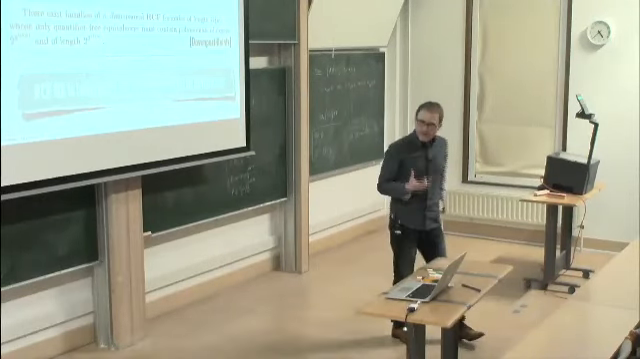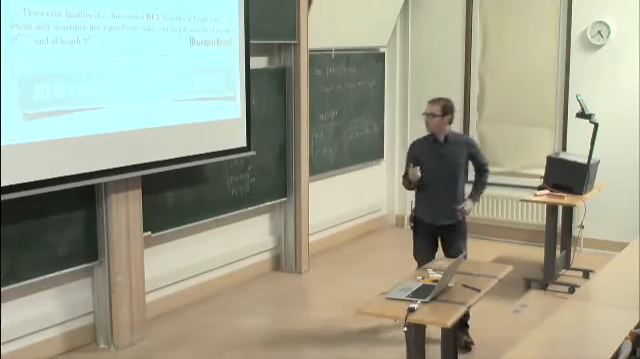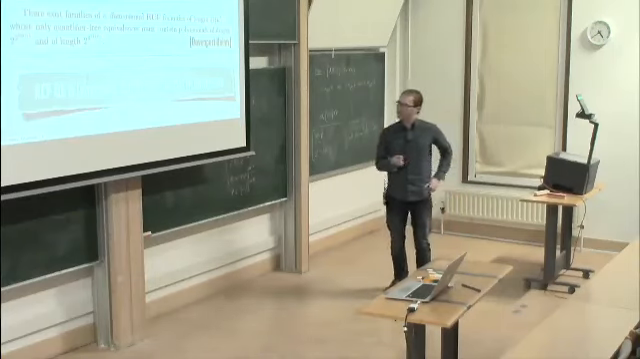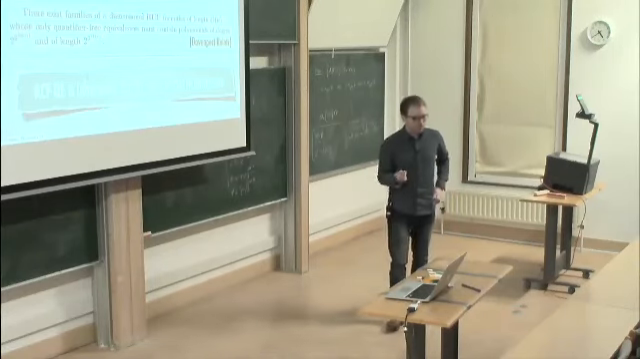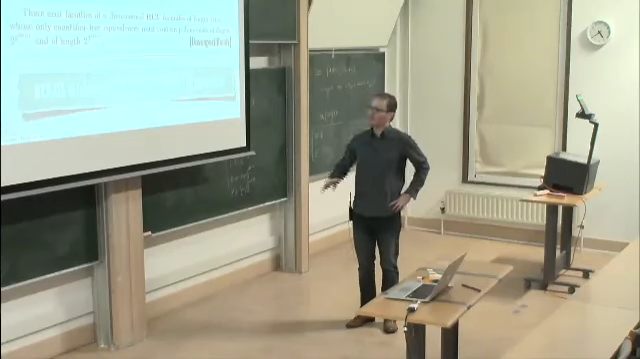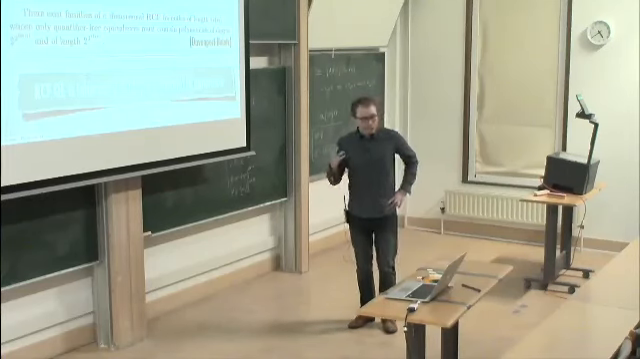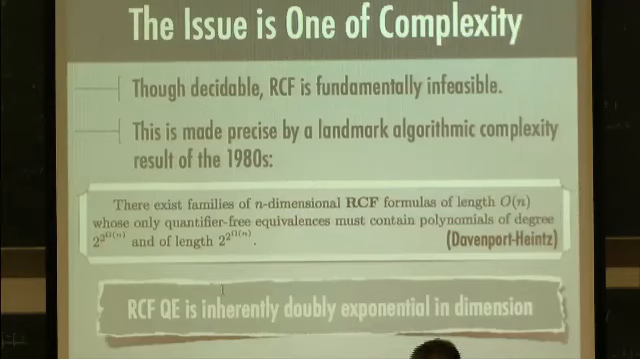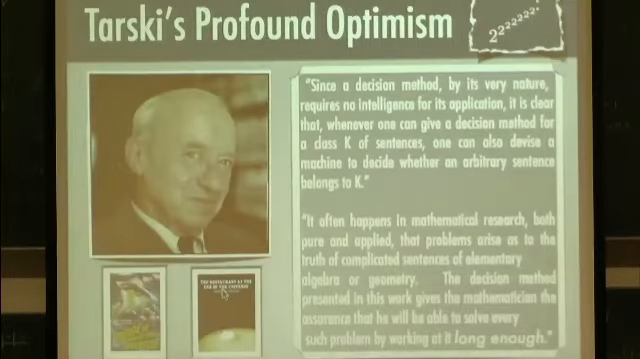So what we get out of this is that real quantifier elimination over real closed fields is inherently doubly exponential in dimension. The hard part is scaling these decision methods to large numbers of variables. And large here could be 6 or 7 once we have doubly exponential bounds around.